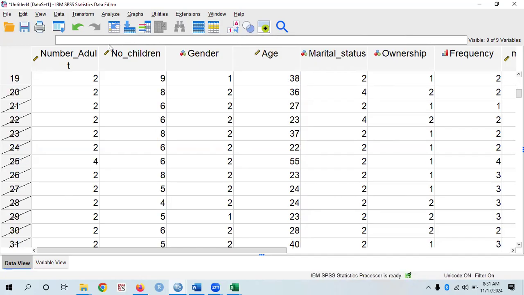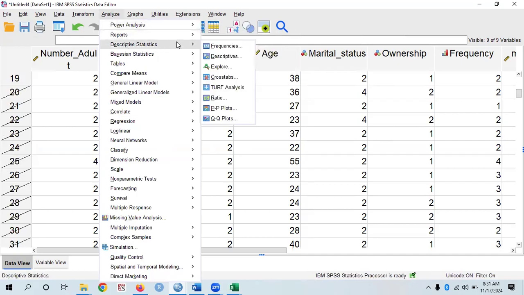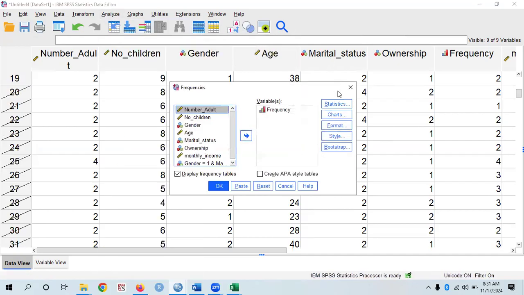So we now go to Analyze, Descriptive Statistics. Then click on Frequencies. Now our output will be what? Our output will be frequency. We'll click on frequency, then move to this side. Remember that it is inside the frequency that we have get together once a week, twice a week, never get together. It is inside frequency that we have such information. So we have to use the frequency for our output.